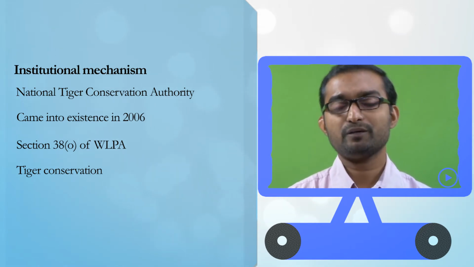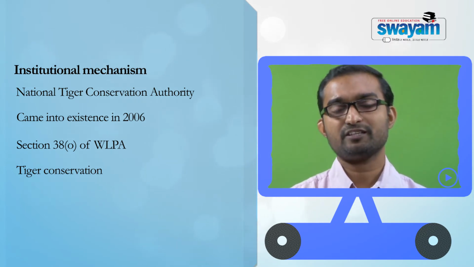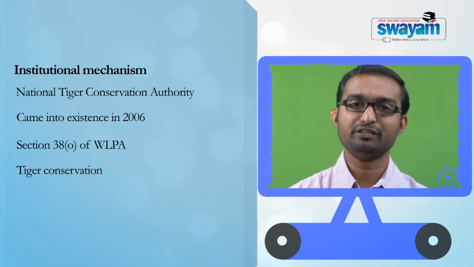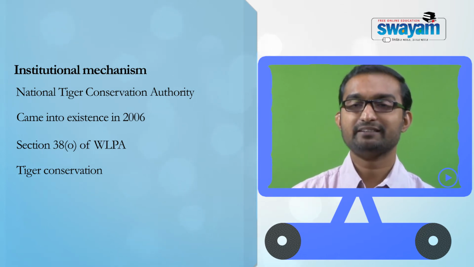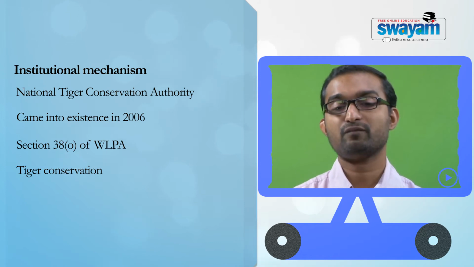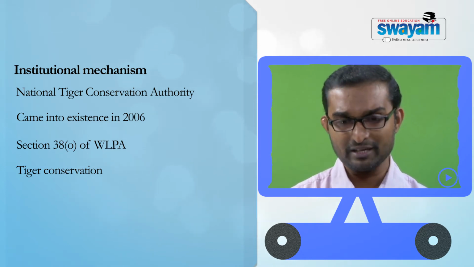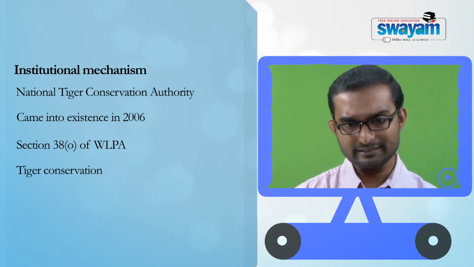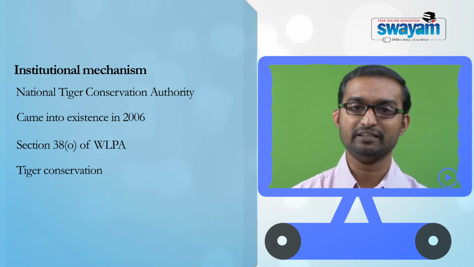This could be partly because the tiger is the national animal, or maybe because a healthy tiger population in a habitat shows the overall health of that habitat or other wildlife in it. Whatever the reasons may be, this authority specifically looks at tiger conservation in India.